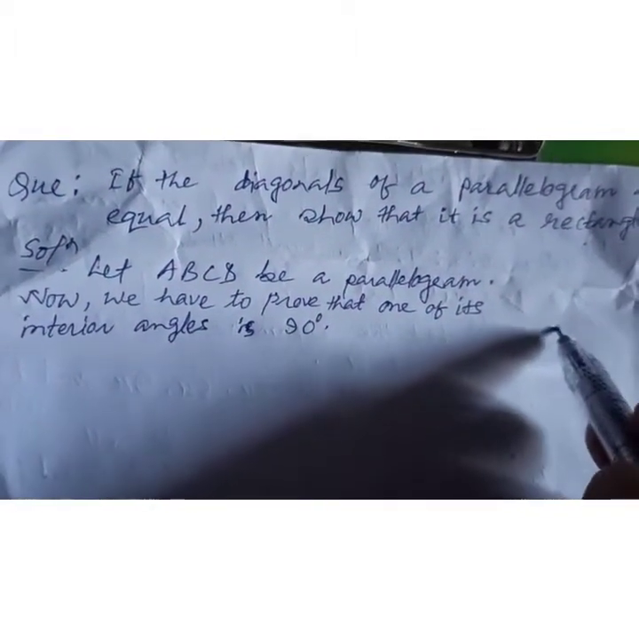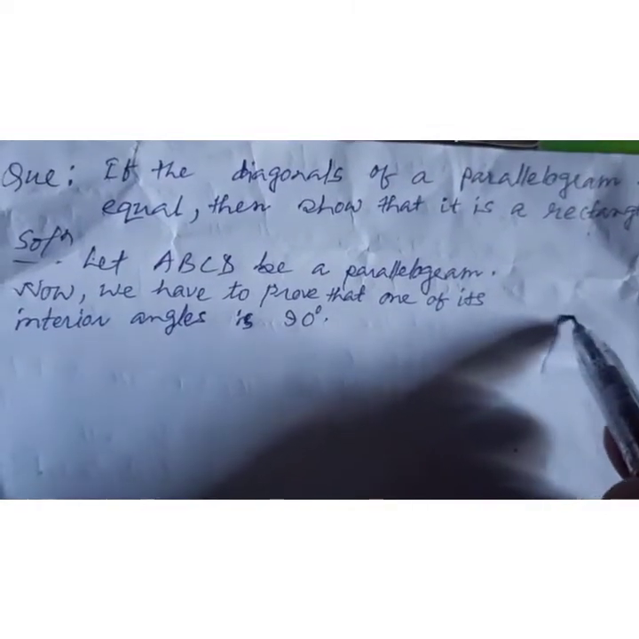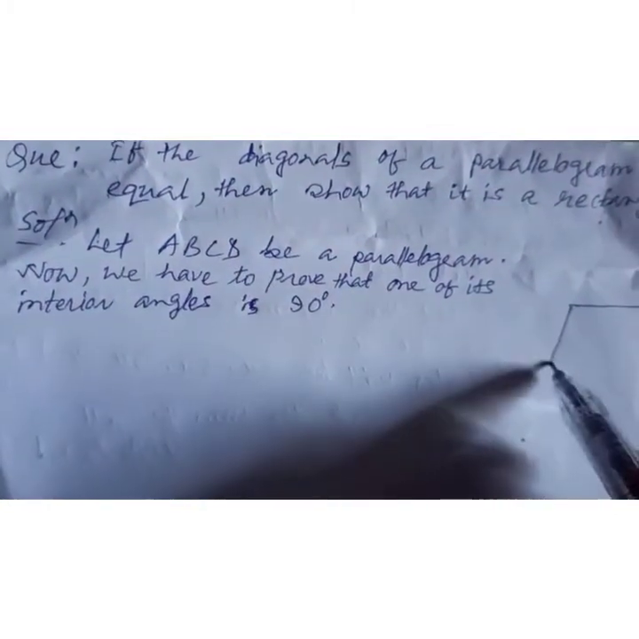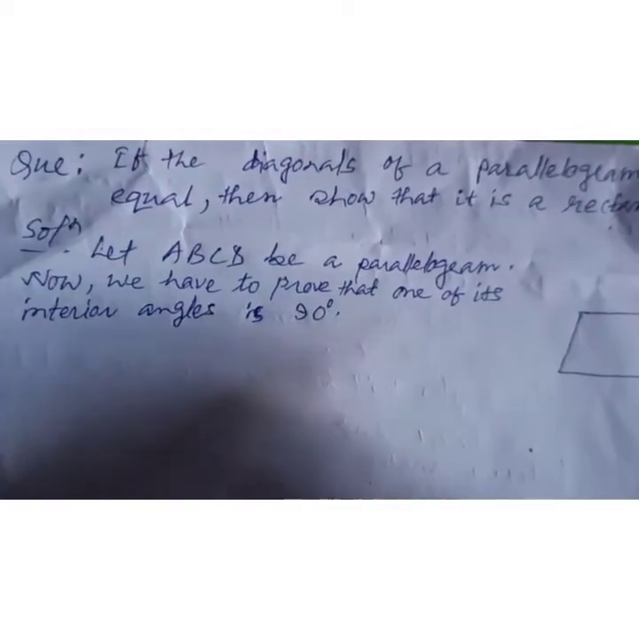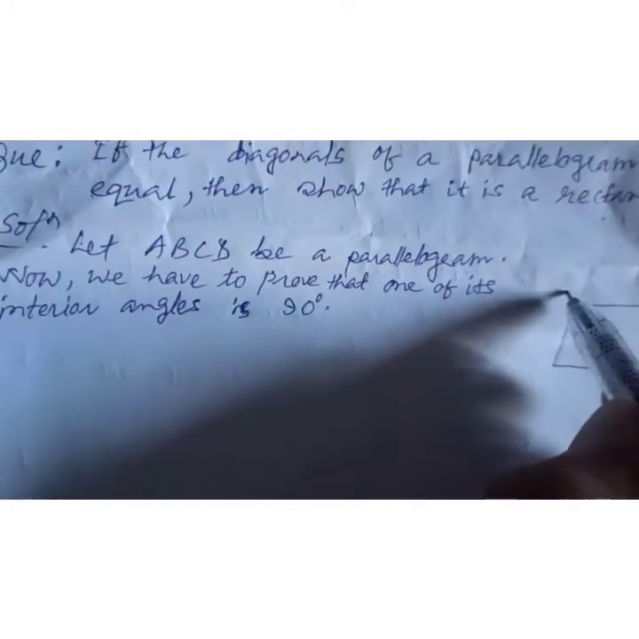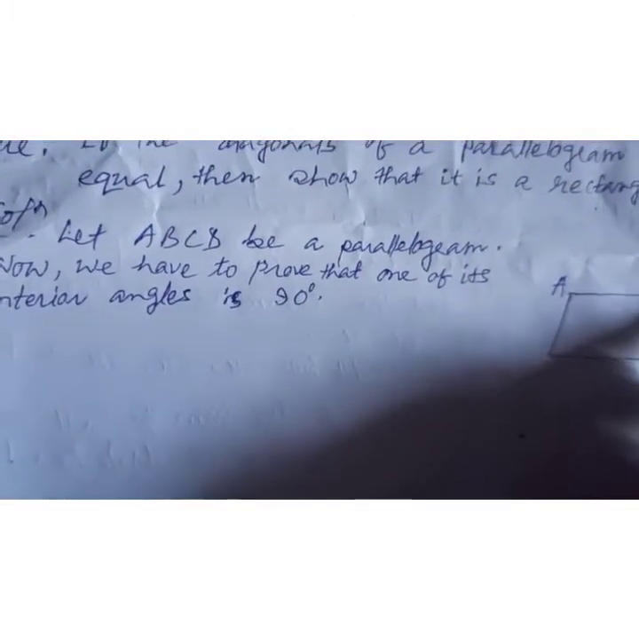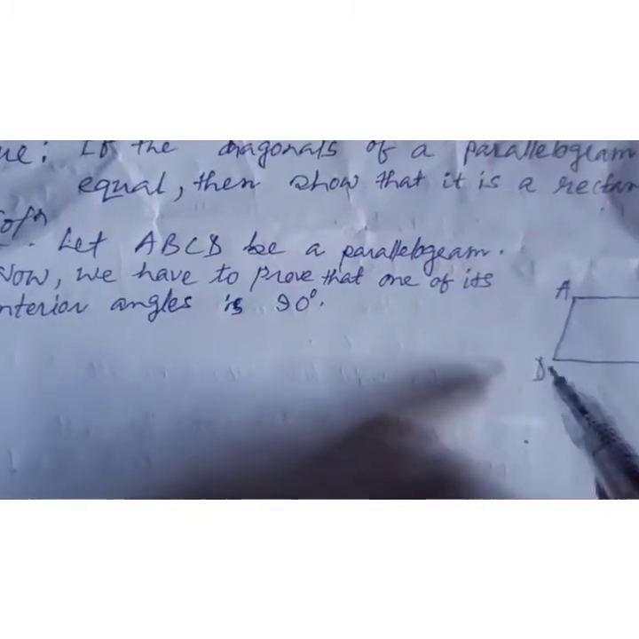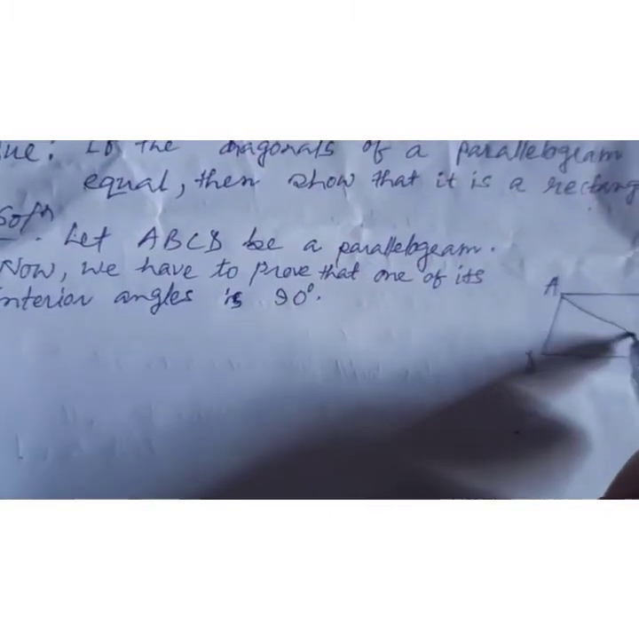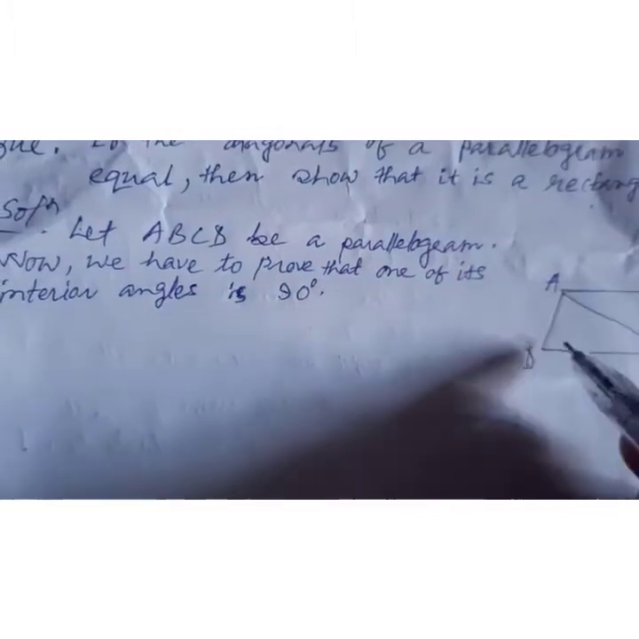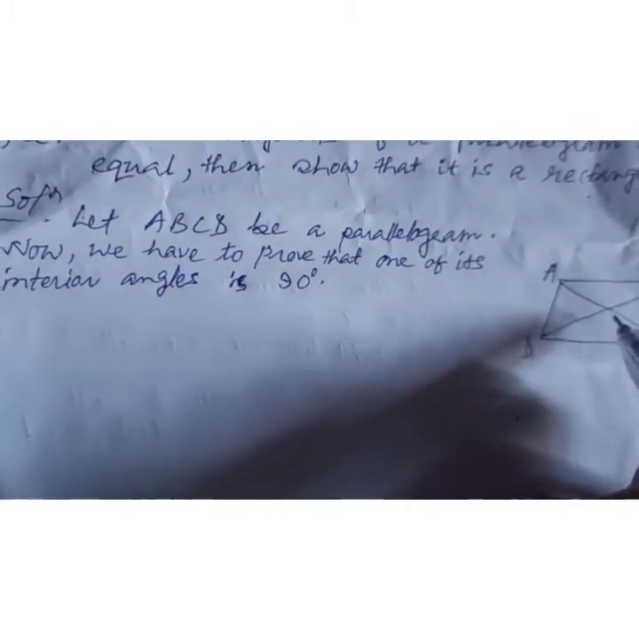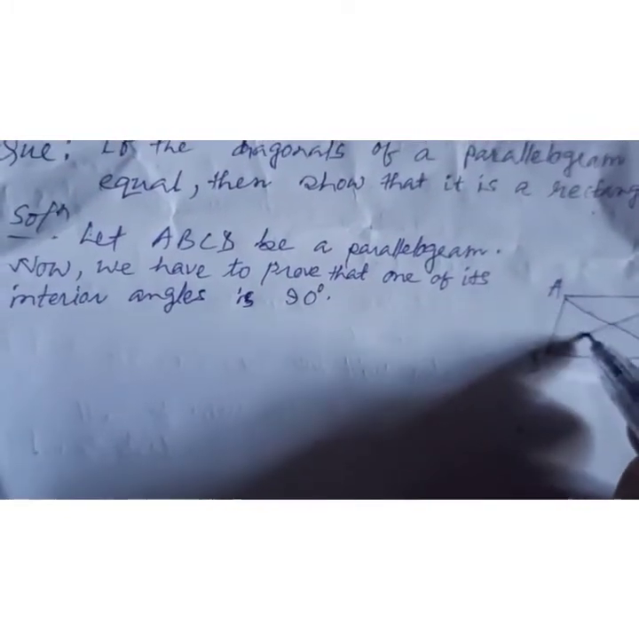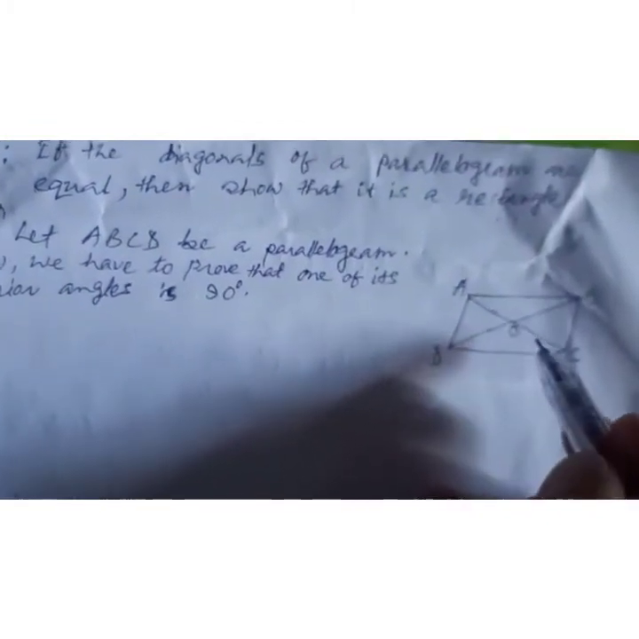Suppose this is the diagram. Now what happened? Give its name as ABCD. Now join A to C and B to D. Same thing. So definitely the diagonals will bisect each other here. So this is the midpoint, let that be O.